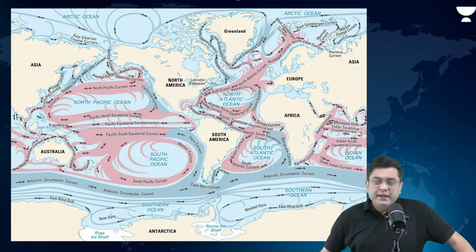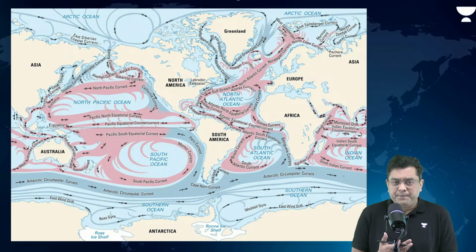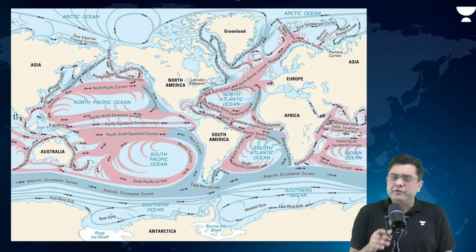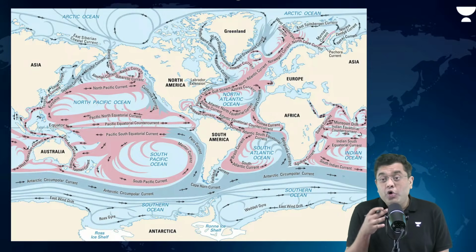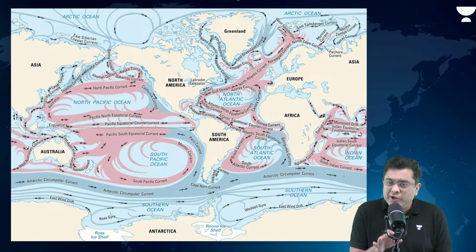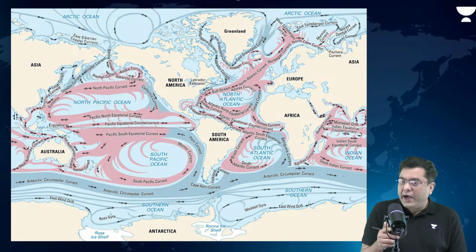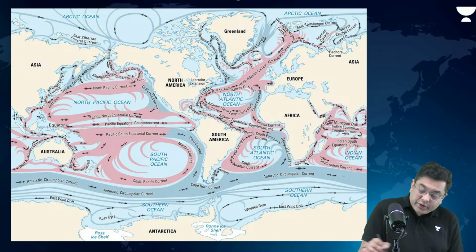Now, another factor which will influence the ocean temperature in various different areas is the movement of the ocean current. Just like warm winds will increase the temperature and cold winds will lower the temperature, similarly, warm ocean currents will always increase the temperature. Cold ocean currents will always tend to lower the temperature. Okay, so that is basically why you will observe, particularly in a region like the northern Atlantic.